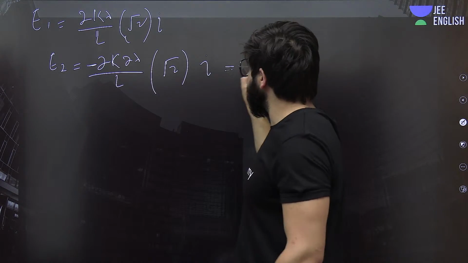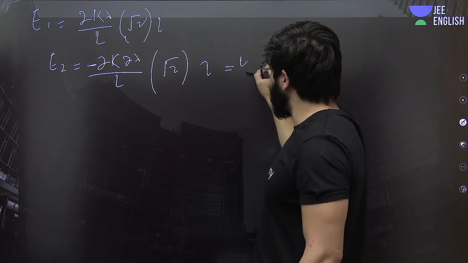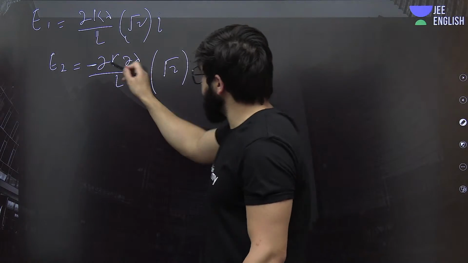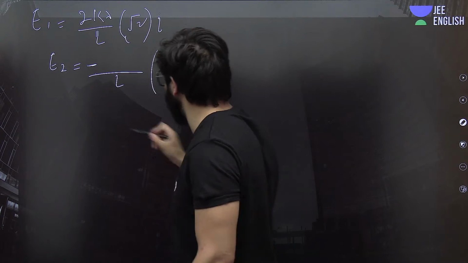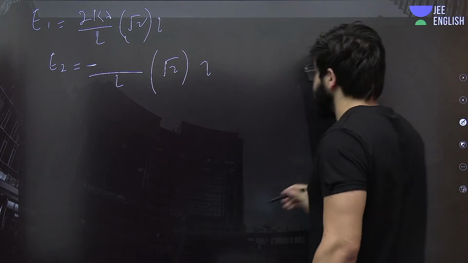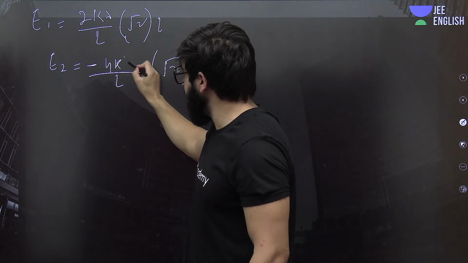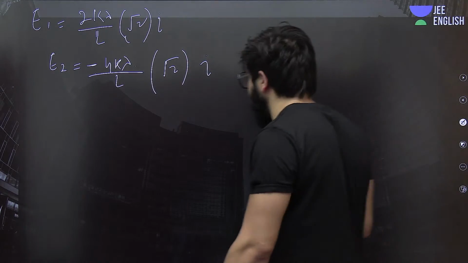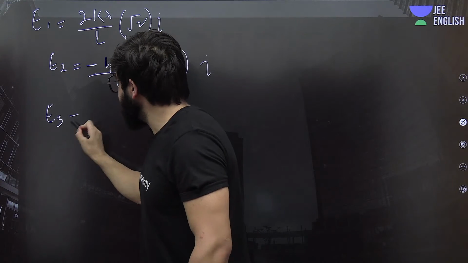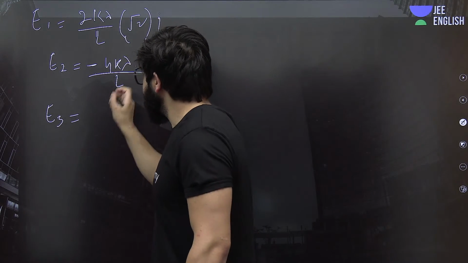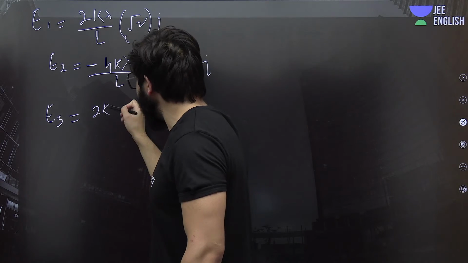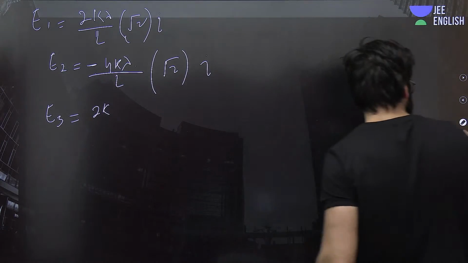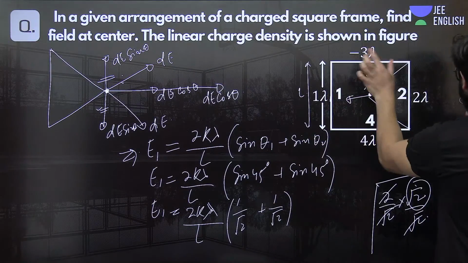This will be 2 into 2, that is 4. So this will be 4kλ. Exactly, 4kλ. Similarly, if we try to find E3, it will be 2kλ, and how much is λ given in the case of E3? λ is given as minus 3λ.